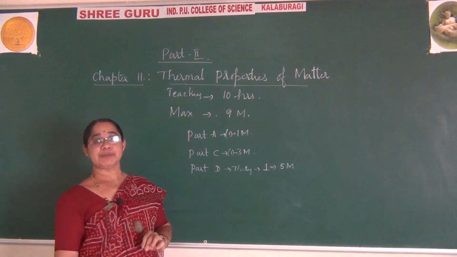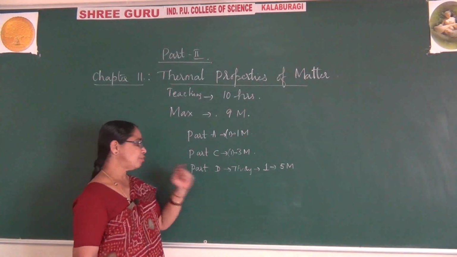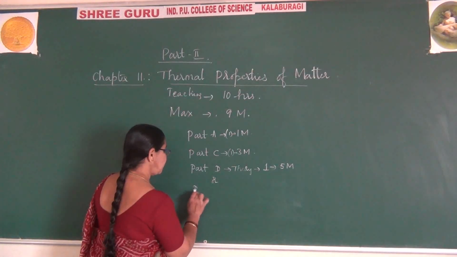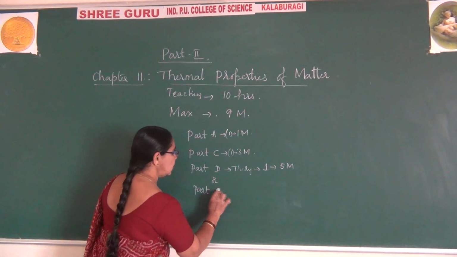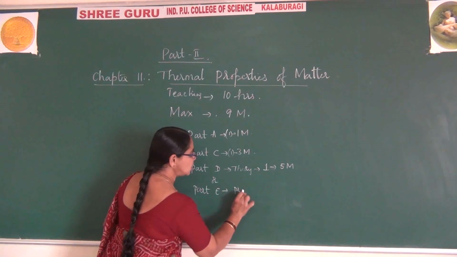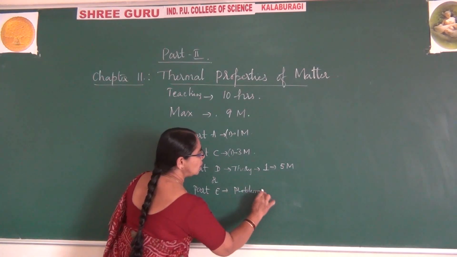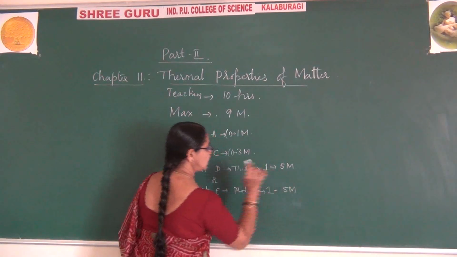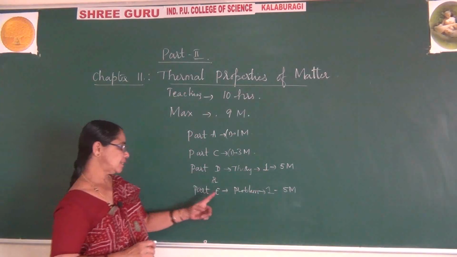And also you expect sometimes instead of part D, you come across part E, which is a problem section, where you expect 1 problem from this which is of 5 marks. So hope you understand.